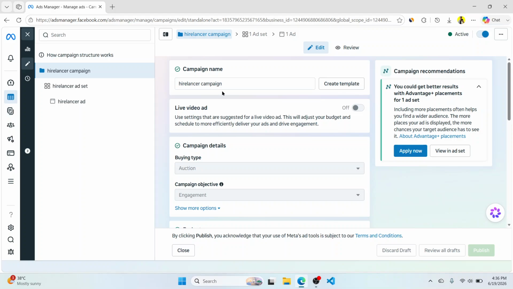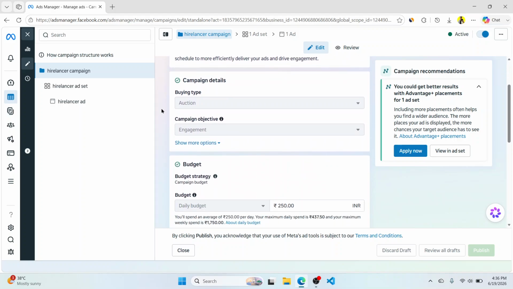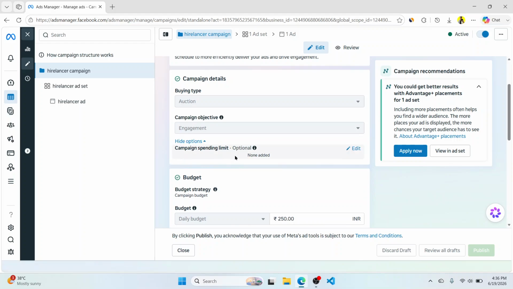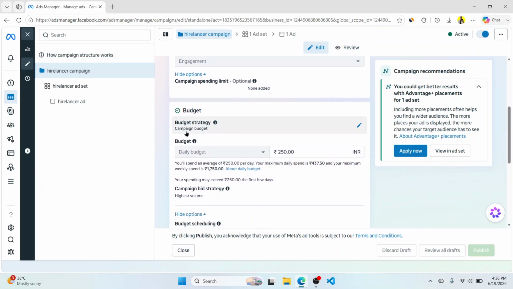So the first one is campaign name. Campaign name is important, so you just give it your campaign name. Under campaign details, the objective is engagement, because we just want people to send messages on my WhatsApp, and a lot of people select this because it's the cheaper one. If you click, you see the campaign spending limit. It's optional, and you don't have to mess around with this one.